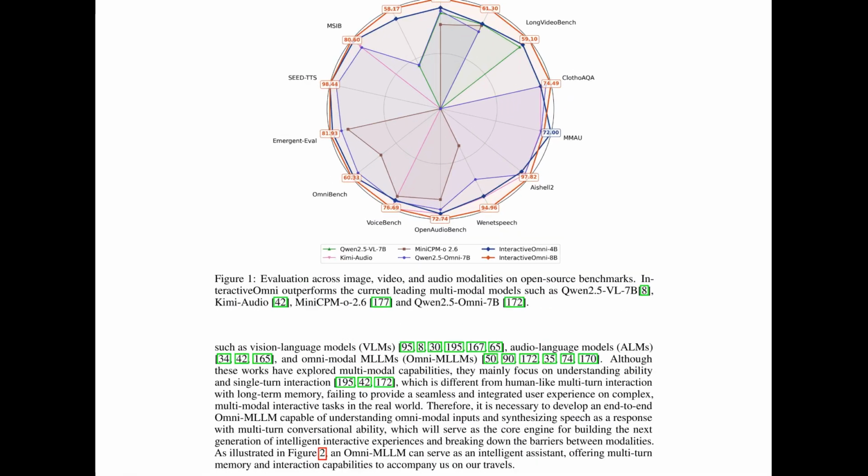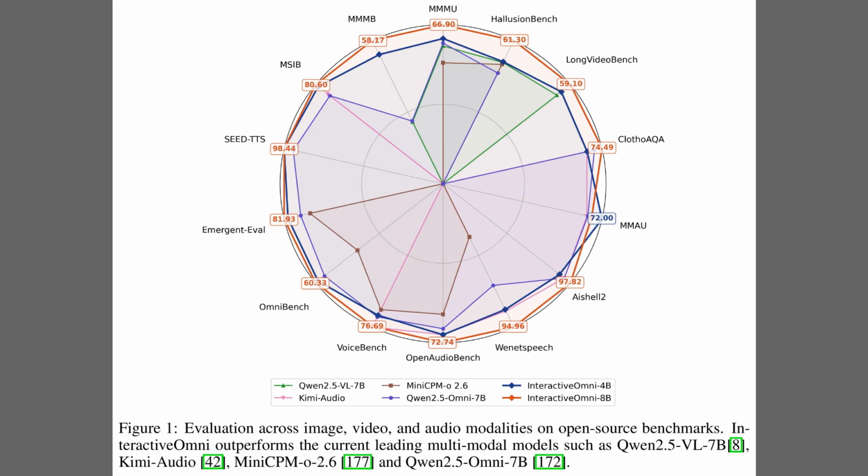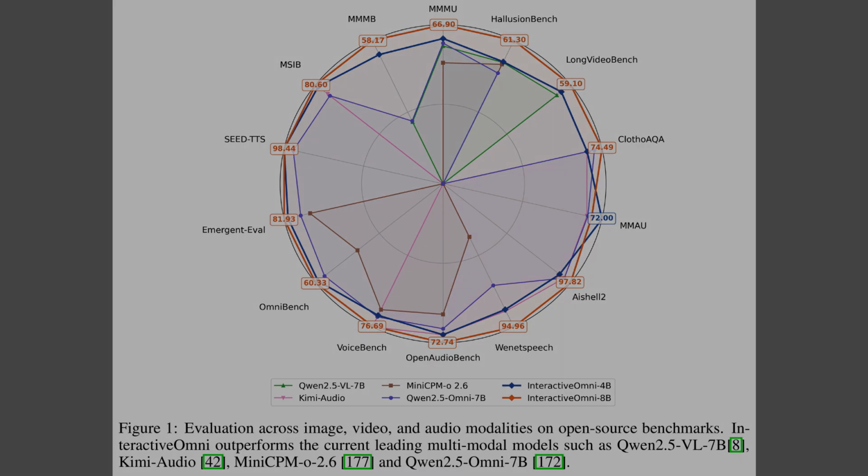Alright, the introduction set the stage for lightweight omni-modal dialogue. Figure 1 shows a radar comparison where larger areas indicate better performance. The two interactive Omni models trace the outer boundary on most spokes, which signals strong results across image, video, and audio tasks. Competing open models sit well inside these contours, so the advantage looks broad. Notably, the 4 billion model stays close to the 8 billion curve, which supports about 97% retention.